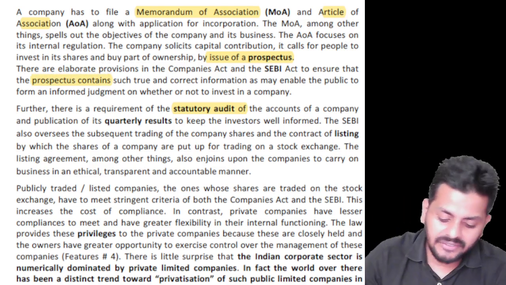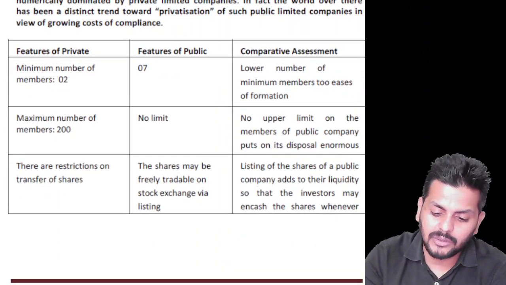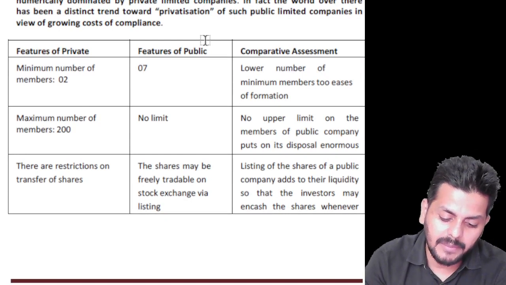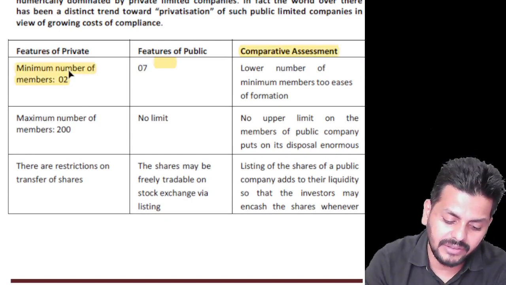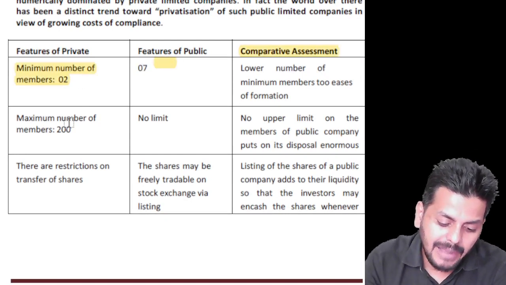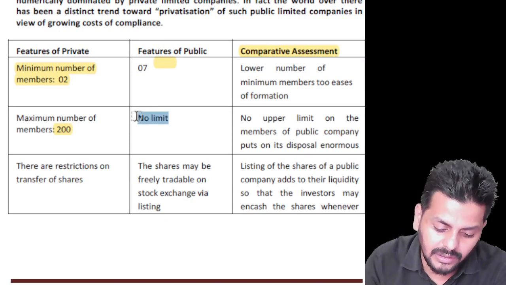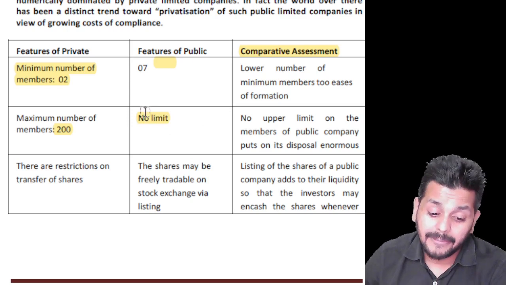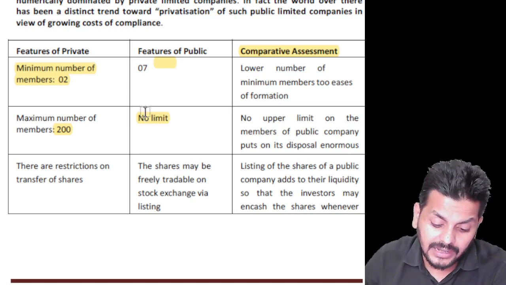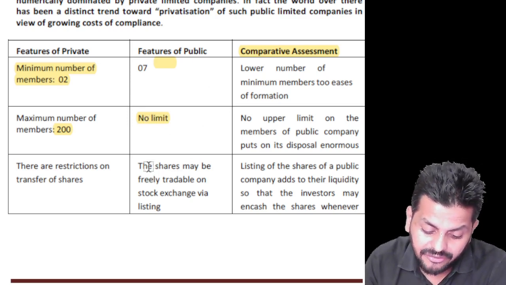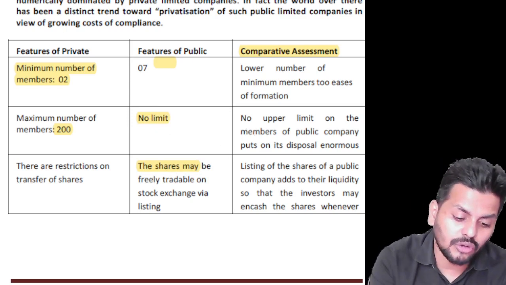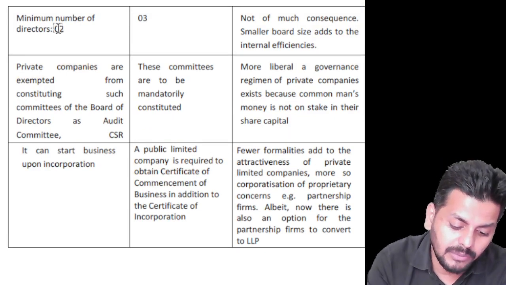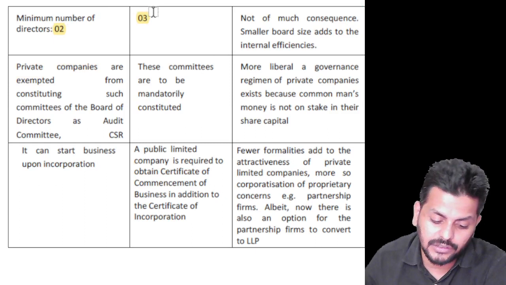Then a quick difference between private and public to wrap up. In public, we have a minimum of 7, while in private, even if 2 people are there, it's enough. Maximum 200 people in private. In public, there is no limit; as many people can be shareholders. In private companies, there is a restriction on share transfers. In public, shares are freely tradable through the stock exchange, and a minimum of 2 directors here and a minimum of 3 directors there.